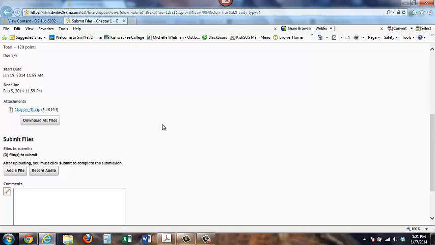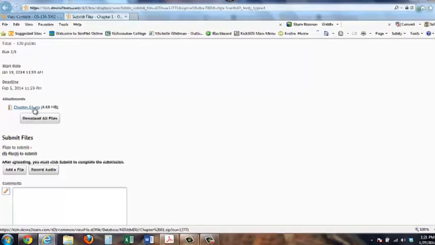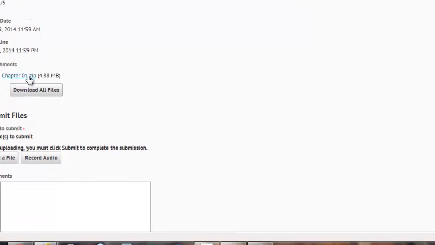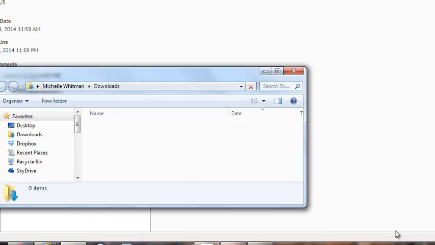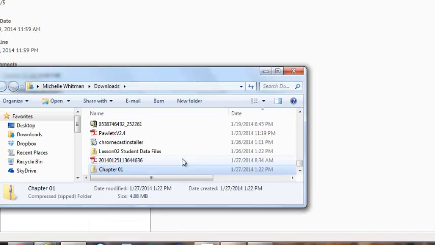When you want to download your files, you just click on this folder right here. It's a zip folder, so you click on it and it will download. You'll notice that you can see it down here at the bottom, and I'm going to click Save. That's if you're using Internet Explorer. If you're using Chrome, it'll just automatically download and show up at the bottom. And then I'm going to click Open the folder. It opens the folder for me and shows me where it is.